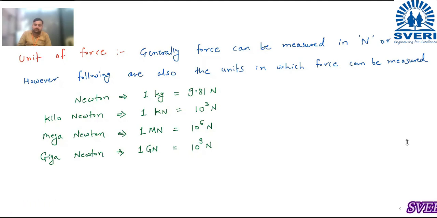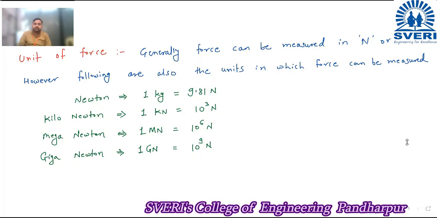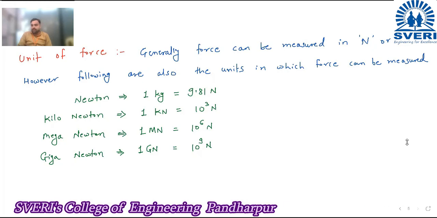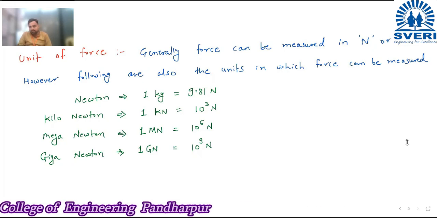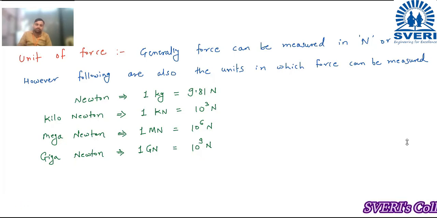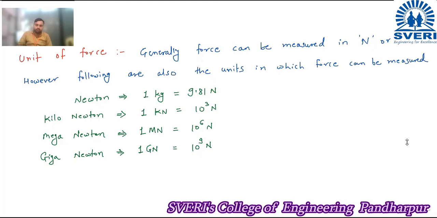36. 37, present, sir. 38, present, sir. 39, present, sir. 40, present, sir. 40, yesterday you were absent. Yes, sir. Then you have to write your roll number in front of your name in that Zoom meeting. So whatever your roll number, B40, you should write before your name. Okay, sir.